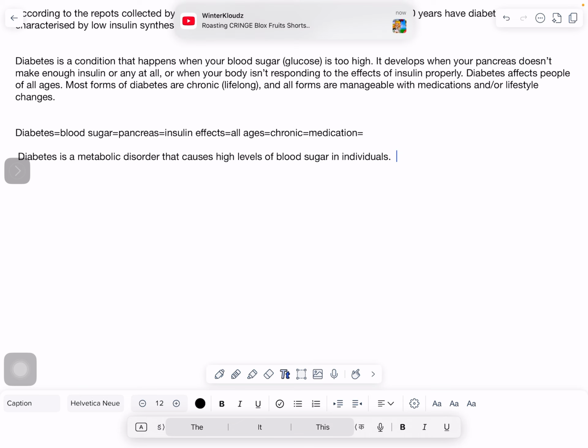Next we have to write about the pancreas. That is very important. So the next keyword is the pancreas. Now we are going to write about the pancreas.